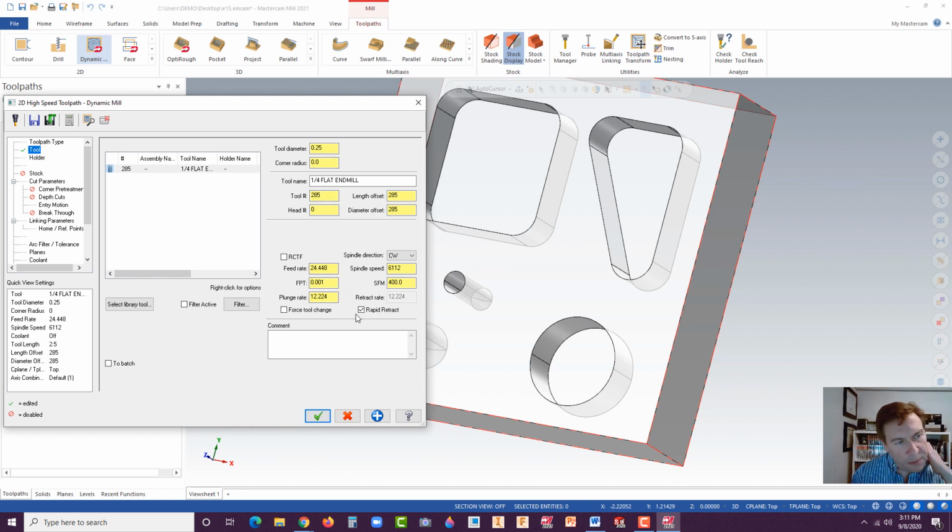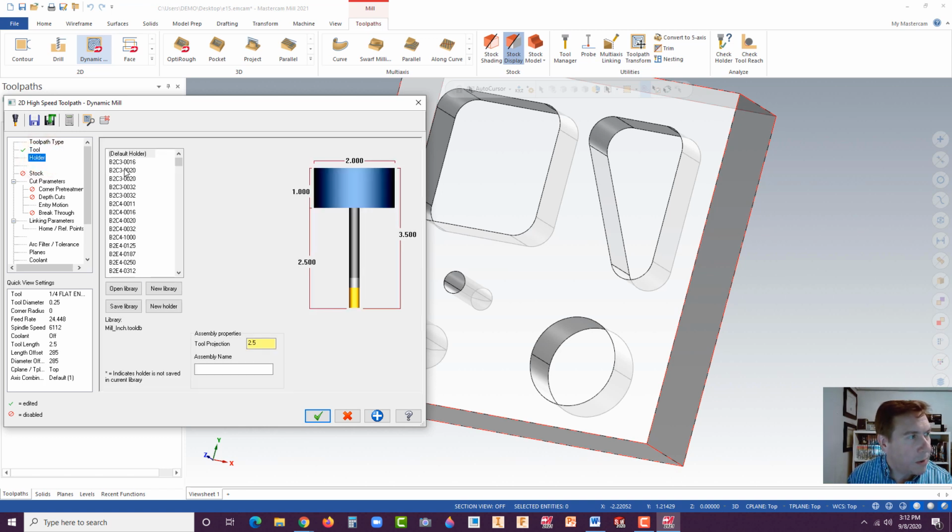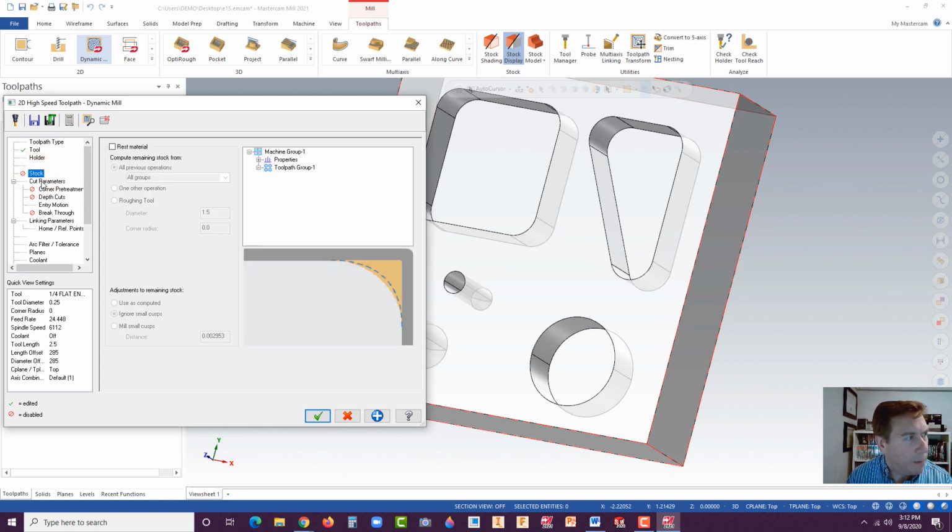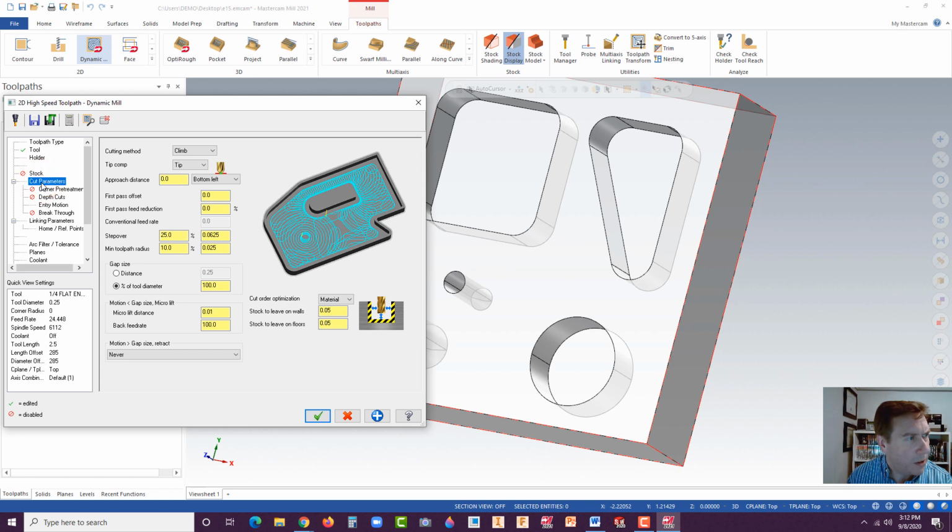Now you'll see there's the tool diameter and some information there. Feed rate pops up, spindle speed. So you could customize all that stuff, but wait till you get more experience, okay? Now, let's go to holder, and this is where you could pick from a library of different holders. We're just going to go with the standard. Now, go to cut parameters. And here you can see how it approaches, step over, toolpath information. We could adjust this for the step over. Notice I have a percentage, and that step over can actually vary. It's really pretty cool, this algorithm they have.